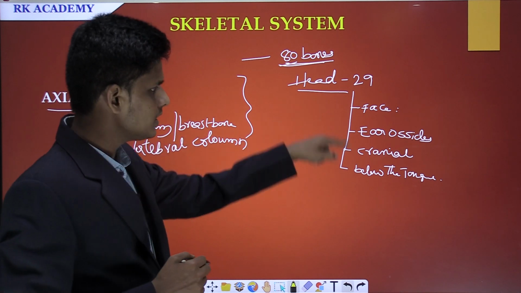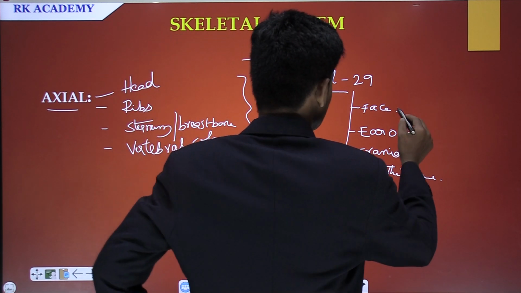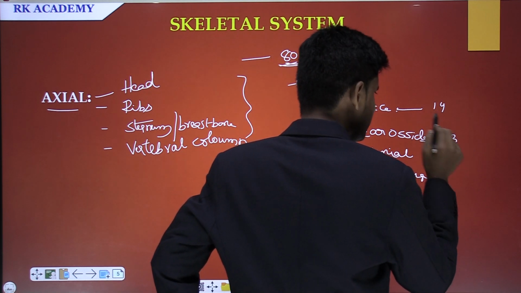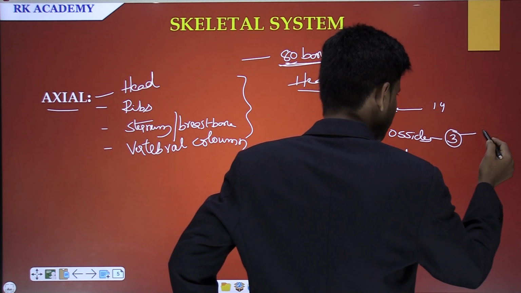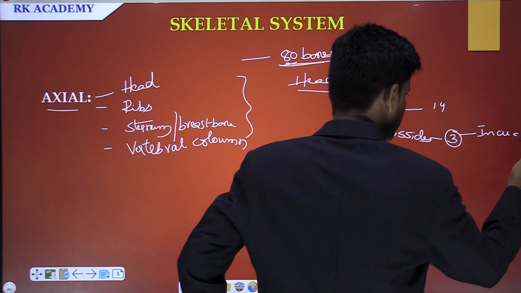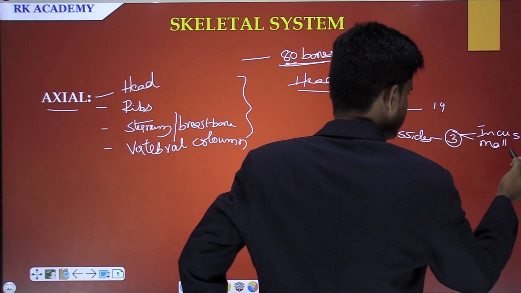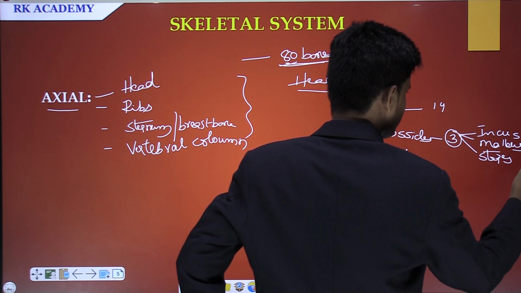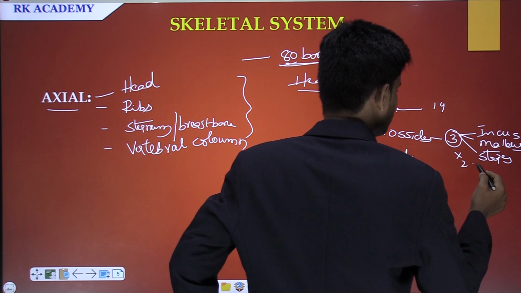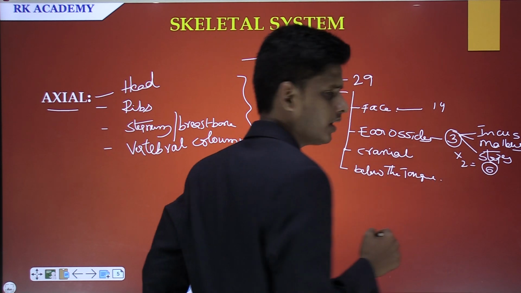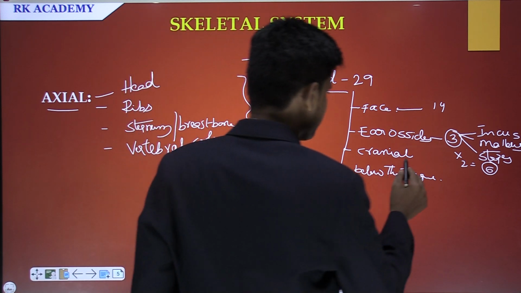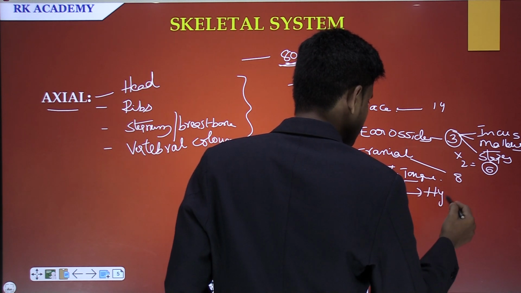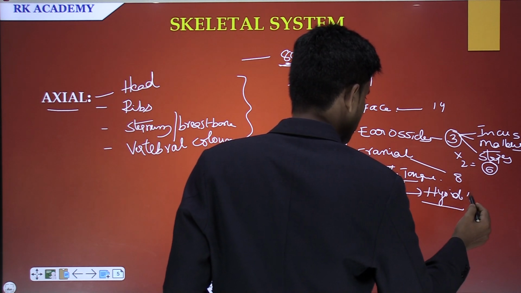Further in the head we can see these types of bones. In the face we can see 14 bones, and in the ear we can see 3 bones in each ear. These 3 bones are incus, malleus, and stapes. These are the 3 bones present in one ear. And how many ears do we have? 2 ears, so it is 6. And there are 8 bones in the skull. And below the tongue there is a bone that is the hyoid bone.